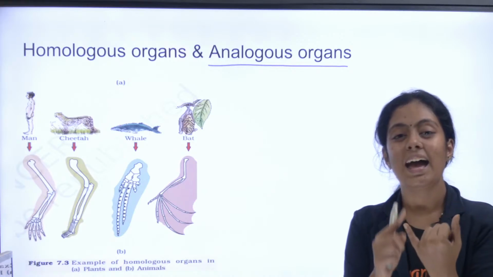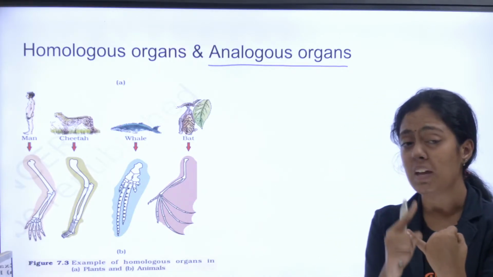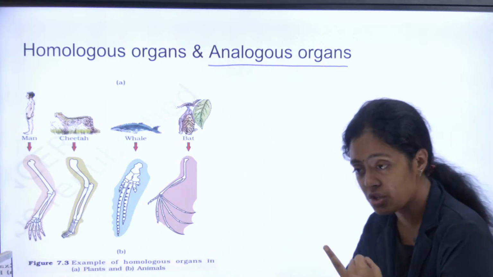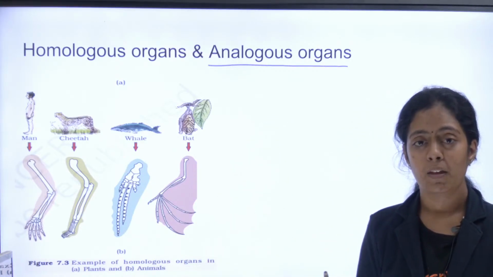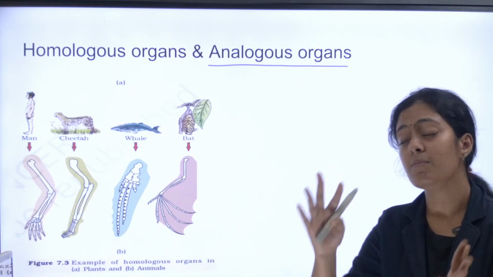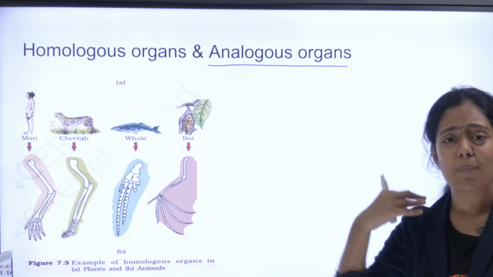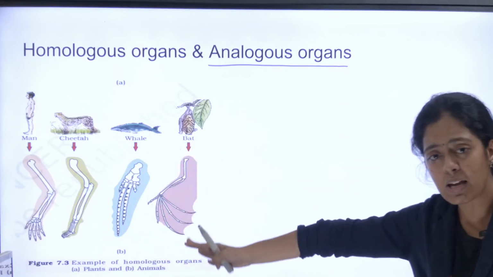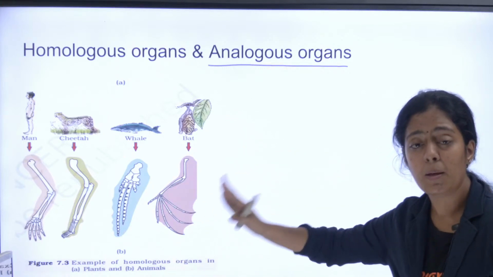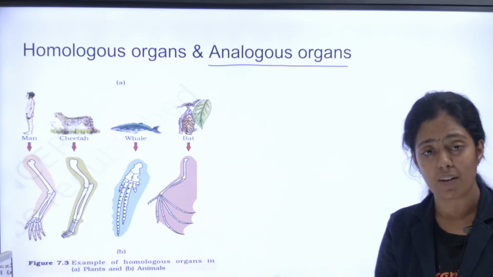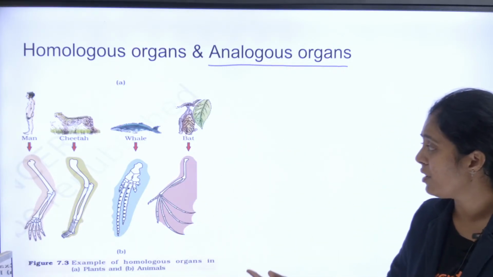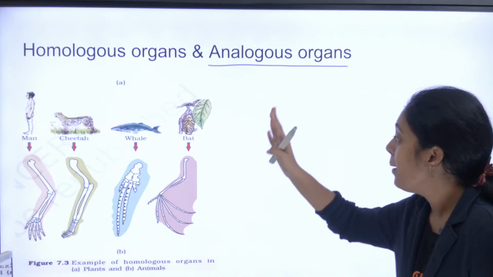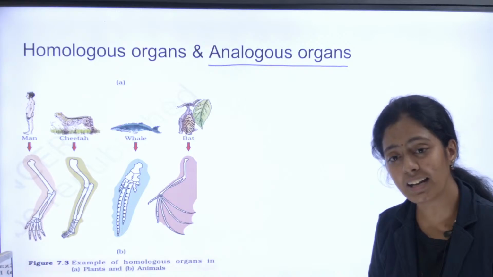Homologous organs have the same origin. Listen to me very, very carefully. They have the same origin, the same structure, but different function. Example, the four limbs of mammals. We humans also have four limbs, our hands. Cheetah also has four limbs, whale also has four limbs, bat also has four limbs, but each of us uses it for a different function. Cheetah uses it for running, whale uses it for swimming, bat uses it for flying, right?